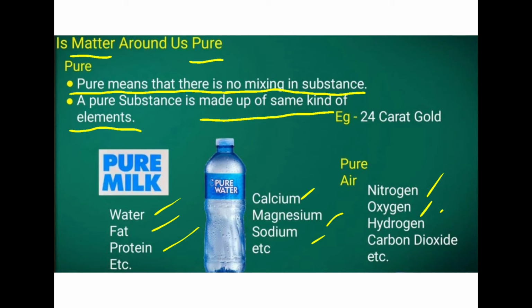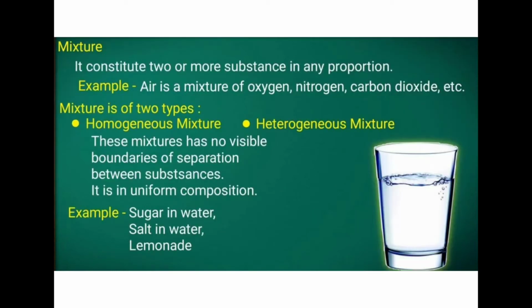Now, we have been studying elements so far. Now we can go to what is a mixture. An element means only the same type of particle should be there; it is a basic element, like metals and non-metals.